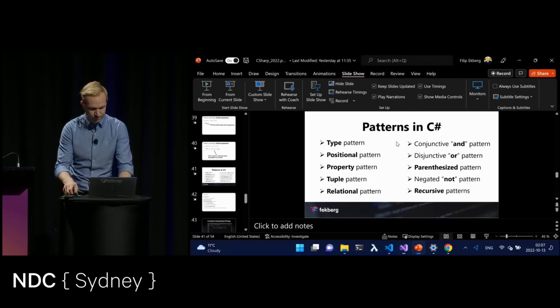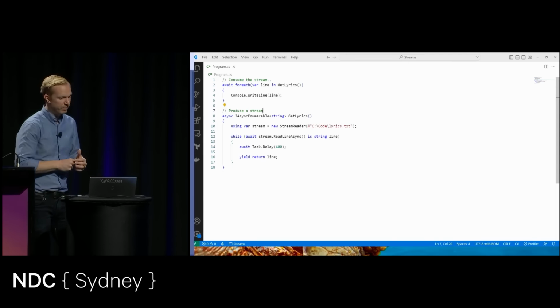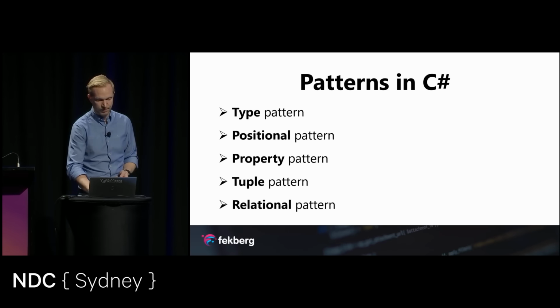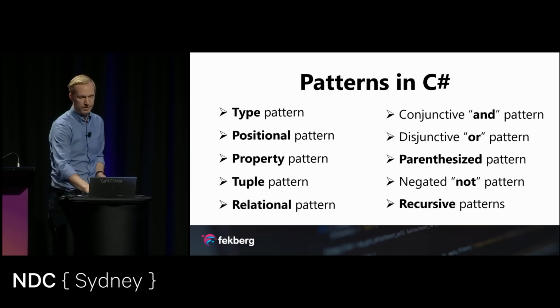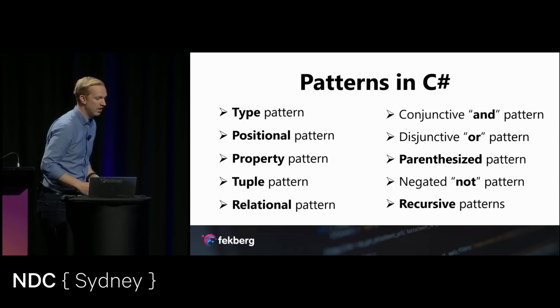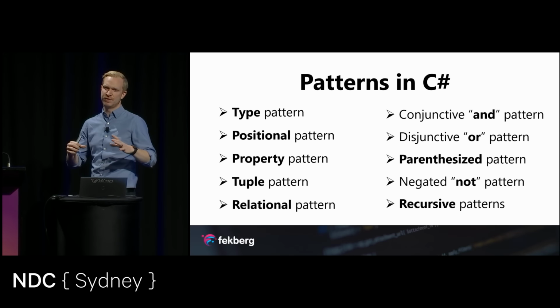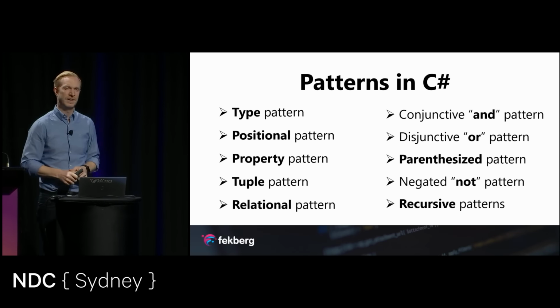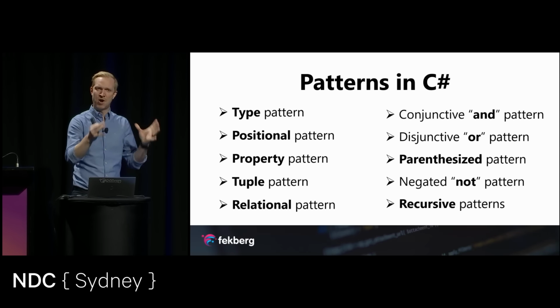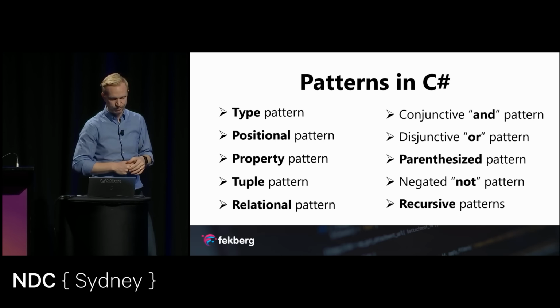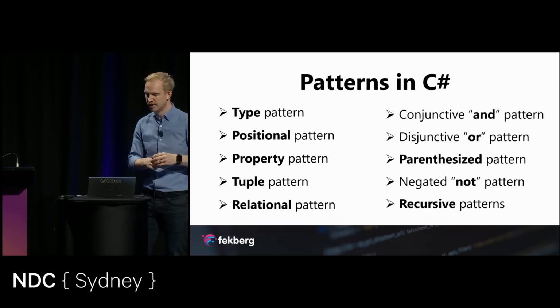All right. So we have a few more things that I want to go through before I'm actually done. So this is all the patterns that we have in C# so far, which is quite a lot. And I'm not going to suggest that you just know all of them from the top of your head. The tuple pattern looks very similar to the positional pattern. It's just that instead of us having an object that is deconstructed, it looks at a tuple as an input. But you can experiment with that on your own.